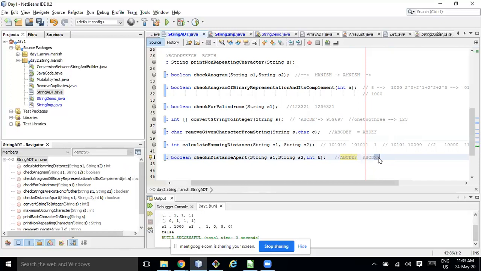Or maybe some different number is there, or maybe two numbers are not there. What other case maybe? It's either edit or add, right? If anything else comes to mind, you can tell me. So here two numbers are missing. K is 2, so only two numbers can be missing or two numbers can be different.